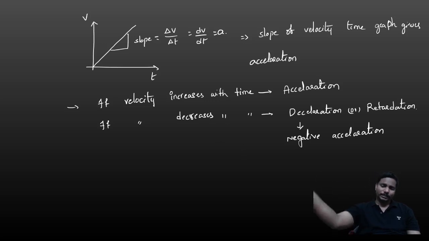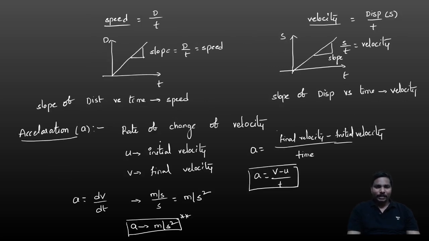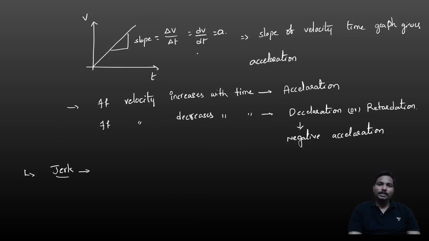We have so many important points belonging to acceleration. Don't worry, we will discuss each and everything in the equations of motion. Okay, one more important thing: jerk. Rate of change in velocity is acceleration. If there is any change in acceleration, that is the jerk. Rate of change in acceleration is nothing but jerk.